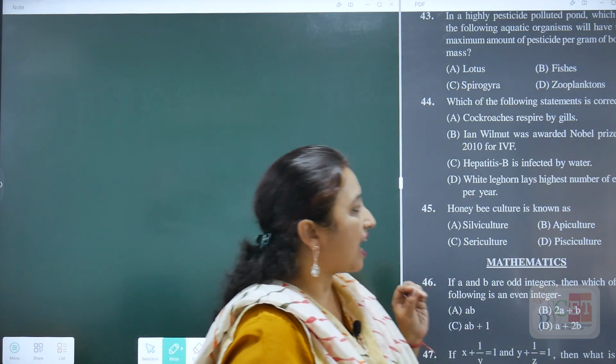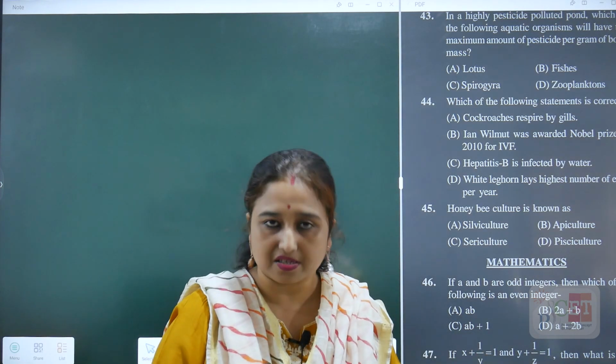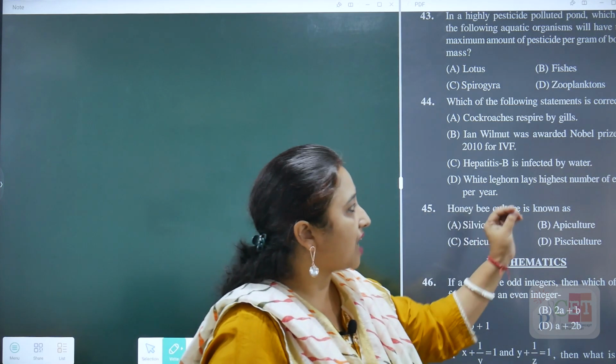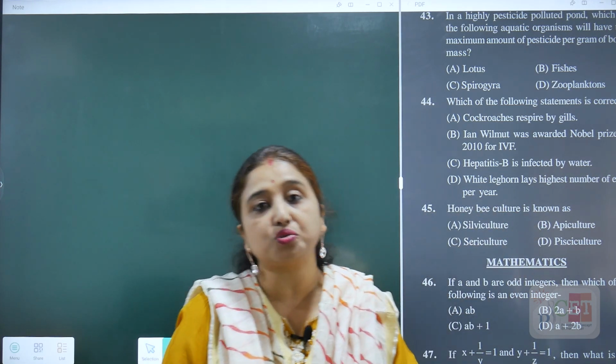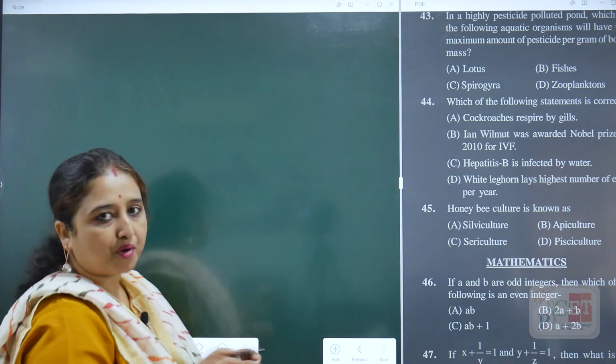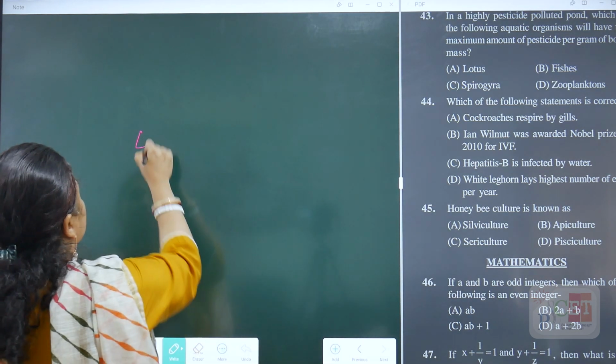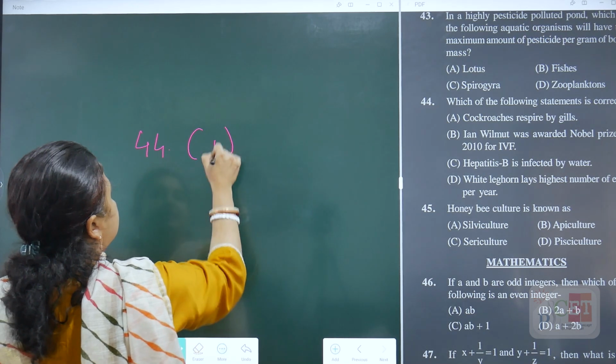White leghorn lays the highest number of eggs per year. Yes, this is correct. White leghorn lays around 300 eggs per year, approximately. So the best answer for question number 44 is D.